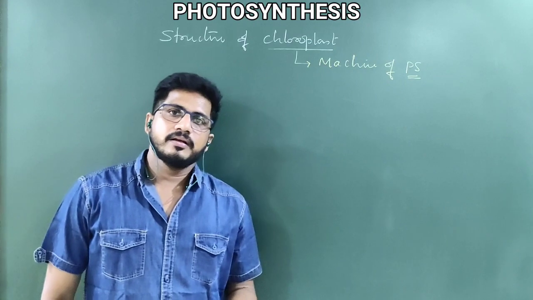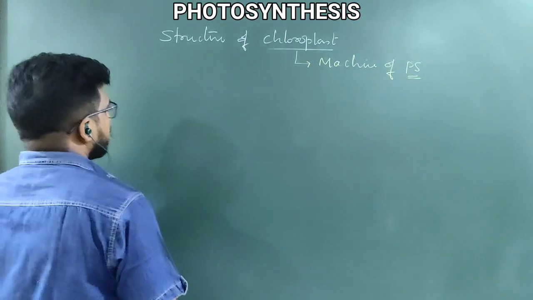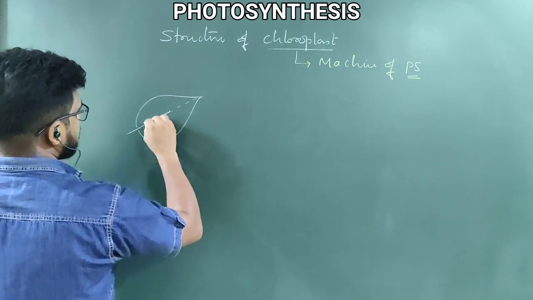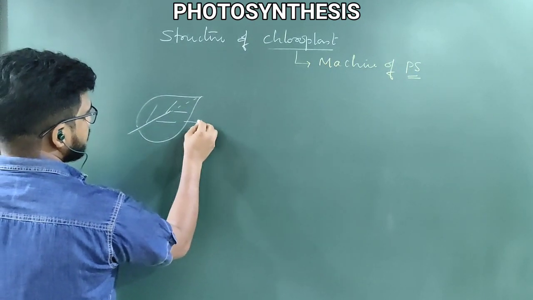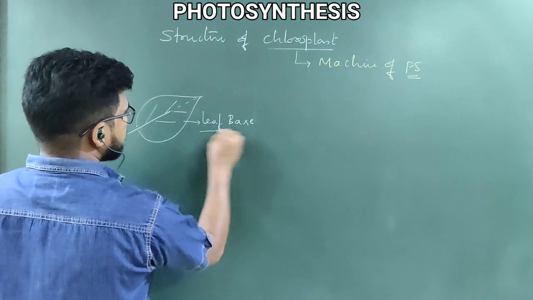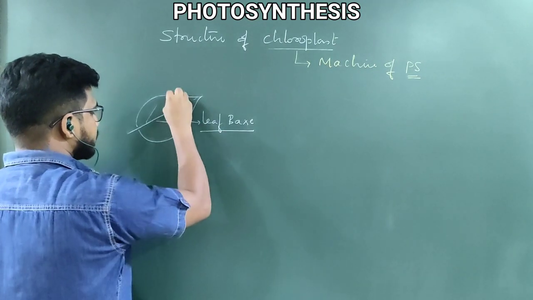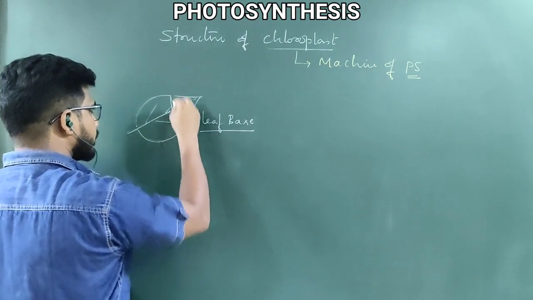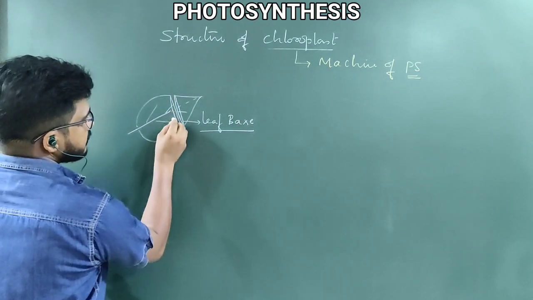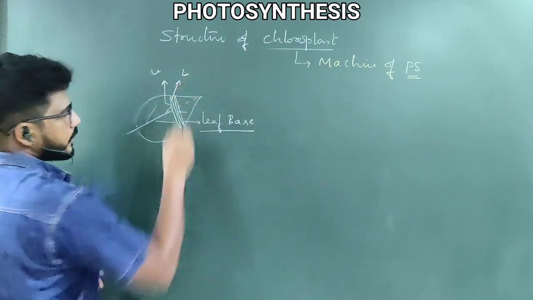Leaves. In leaves, mesophyll. If you take an ultrastructure of the leaf, this is the leaf base. If you cut the leaf like this, you will have 2 surfaces. This is called upper and this is called lower.